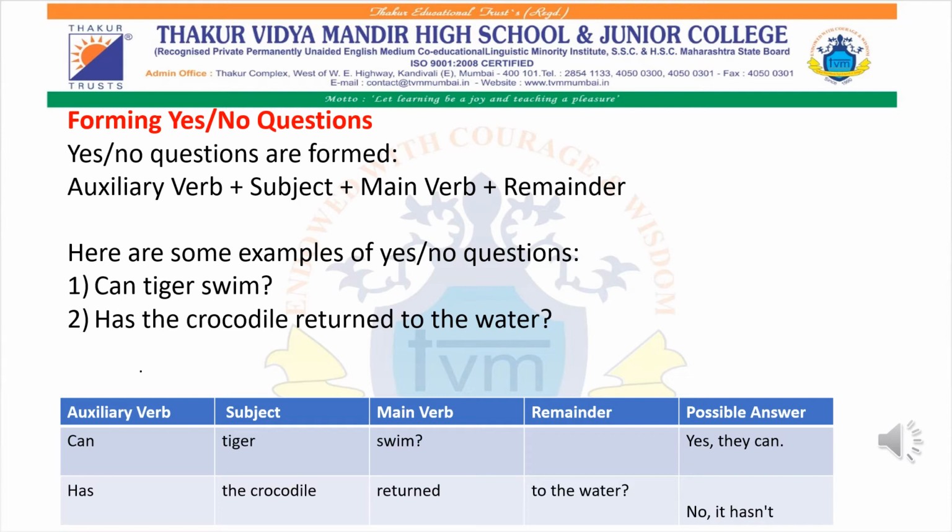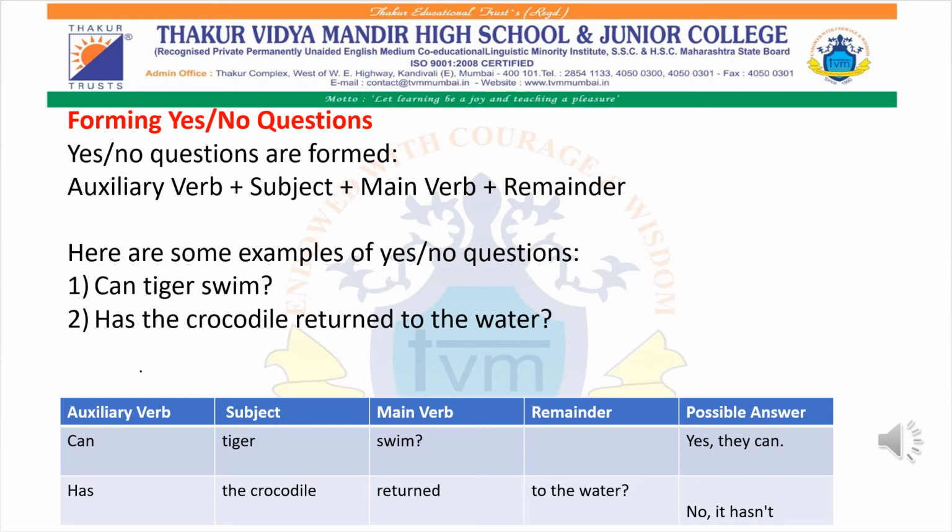Can tiger swim? Has the crocodile returned to the water? Over here in the first sentence, can is the auxiliary verb, tiger is the subject, the main verb is swim, and the remainder, we have no remainder, and the possible answer can be yes they can or no they can't.